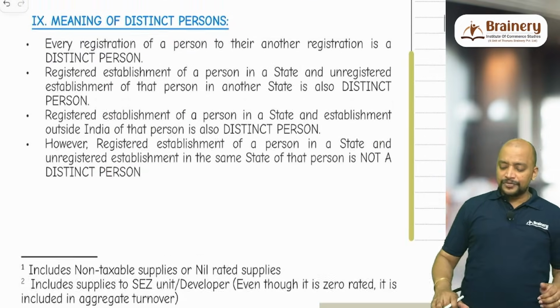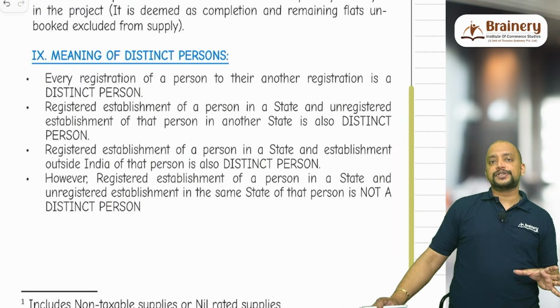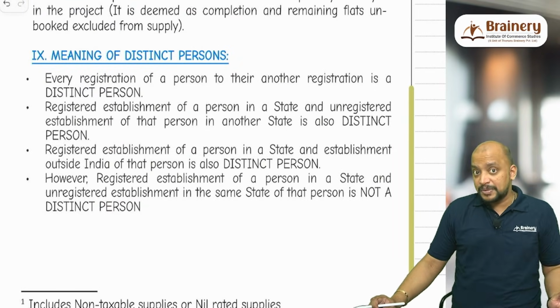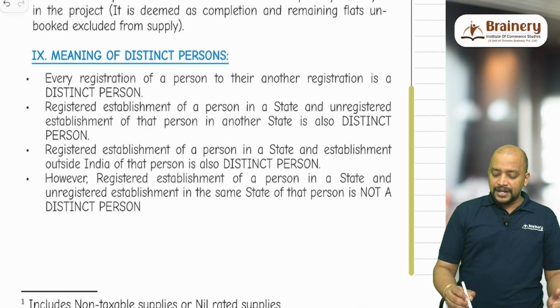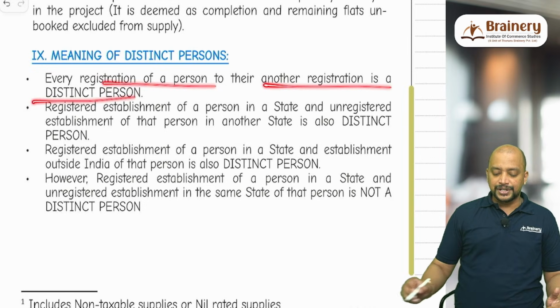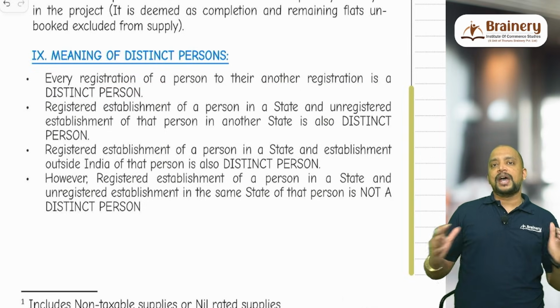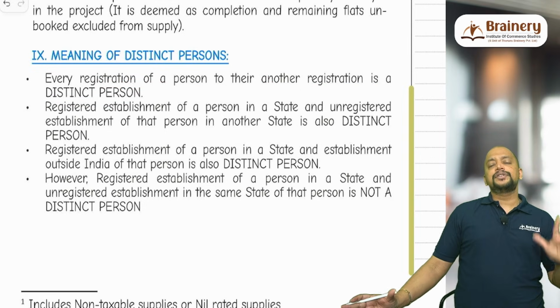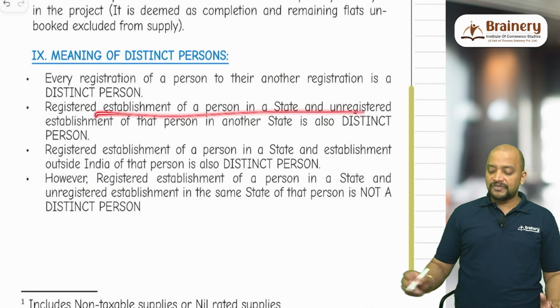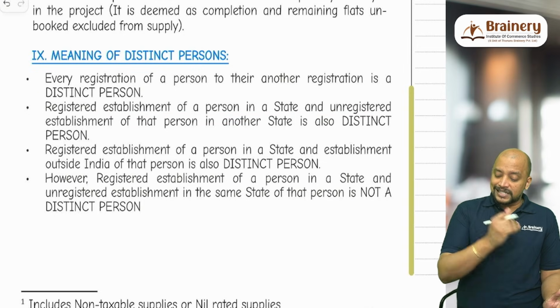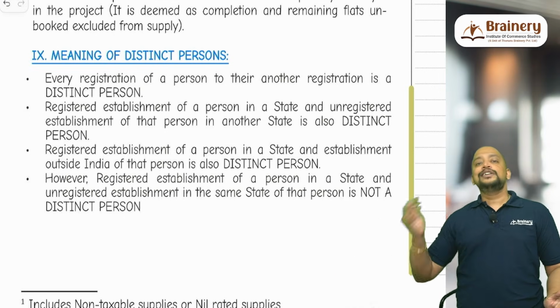Then the meaning of distinct persons. This is mainly for the purpose of determining if there is any activity between distinct persons, because even without consideration, that constitutes supply. Every registration of a person, to their another registration, is a distinct person. Suppose I have multiple registrations, then one registration to another registration is known as distinct person. And a registered establishment of a person in a state and an unregistered establishment of that person in another state is also a distinct person.